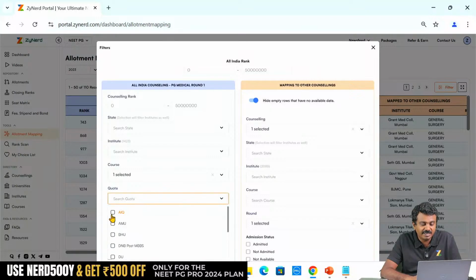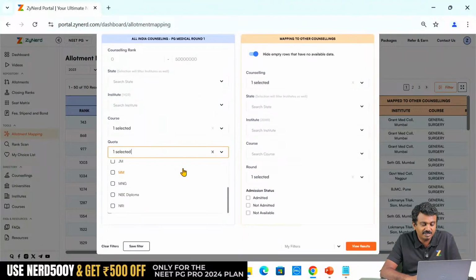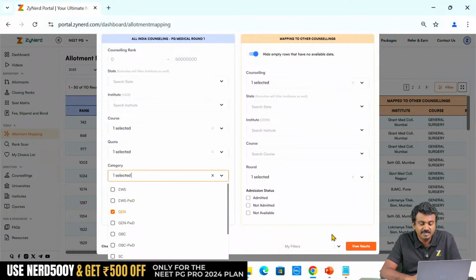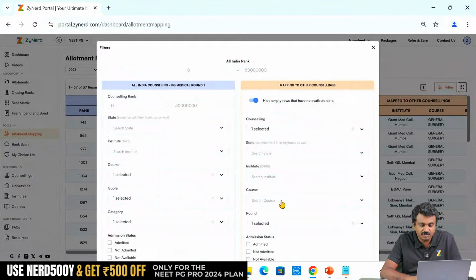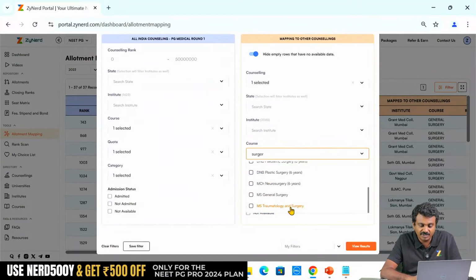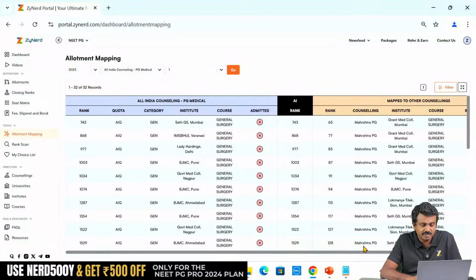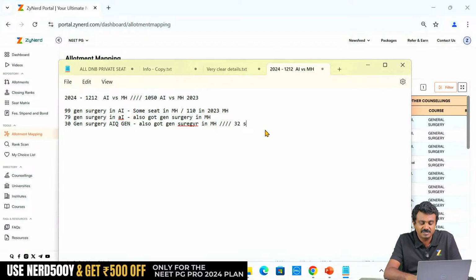And then if you look at AIQ and look at gen category, as against that 30, and look at surgery over there, it is 32 records. So 32 against 30. So hope this is understood. Last year 32 general surgery seat holders were there. This year it is 30, slightly lower. So that will give you some information.